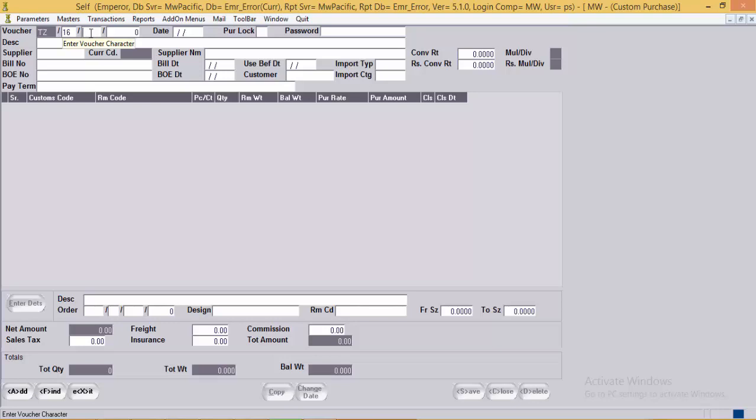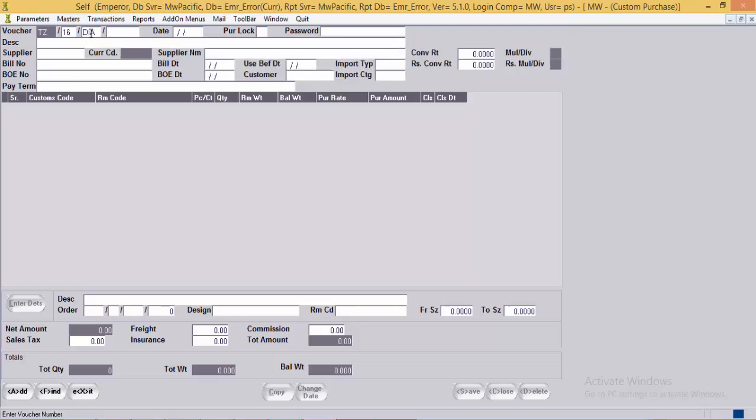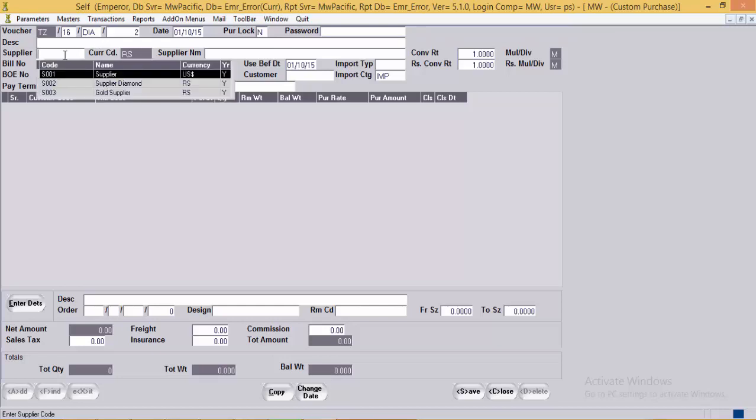Now we will add a custom purchase entry over here. Same for diamond. The voucher date, voucher lock yes or no, the password to unlock the voucher, the description at the voucher level if any, the supplier for whom the purchase is being made,